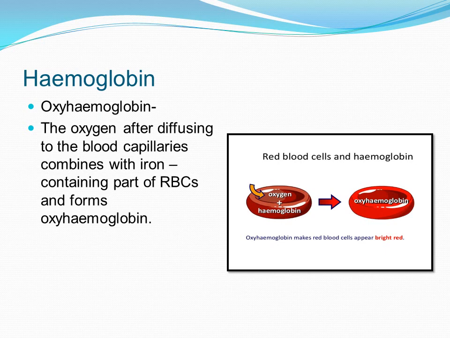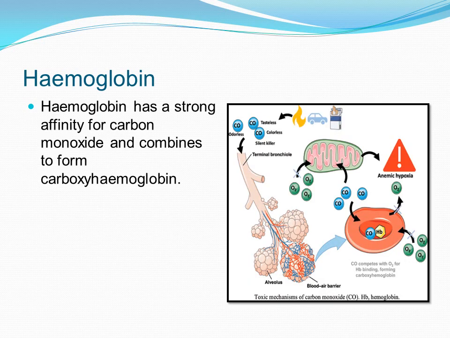Now we have also spoken of the term carboxyhemoglobin. In the next slide we will discuss that. What is carboxyhemoglobin? Hemoglobin also has a strong affinity for carbon monoxide. Here you can see that hemoglobin, when combining with carbon monoxide, forms carboxyhemoglobin.